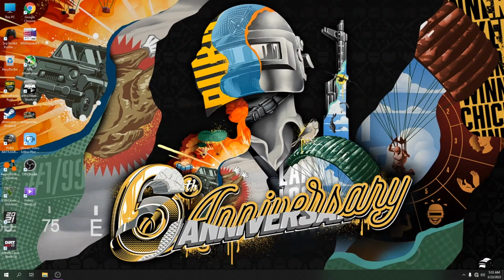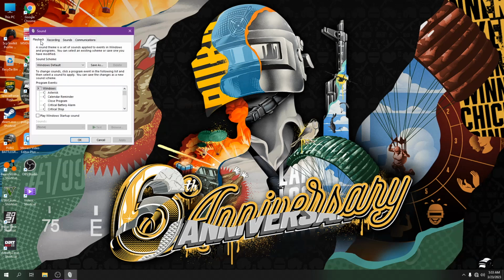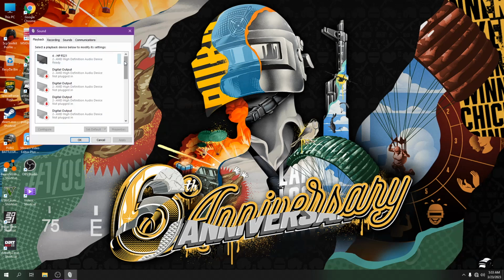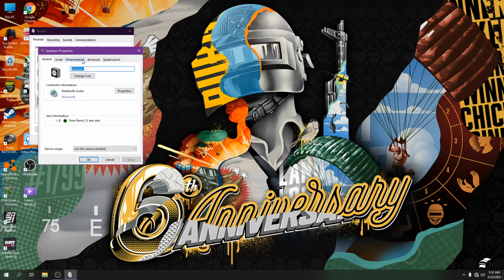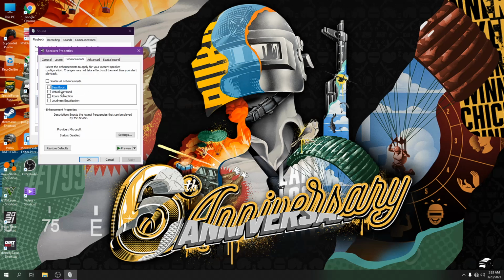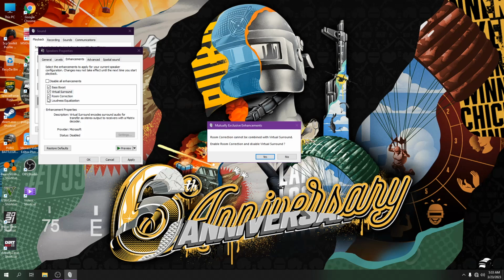So after a restart, I'll go ahead and go to the sound settings. As you can see here, we go again to the speakers, right click or the properties, and as you can see, we have the enhancements, the bass boost, virtual surround, room correction, loudness equalization, which is not present during the first part of the video.